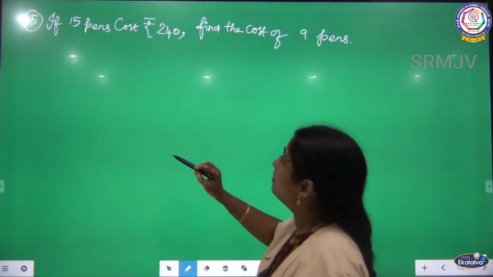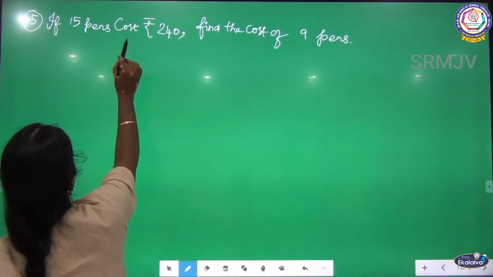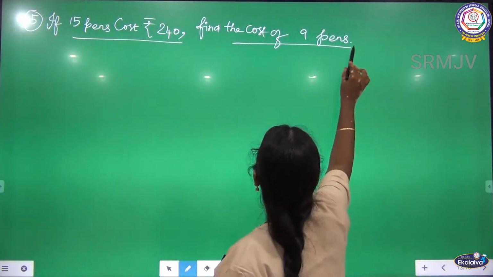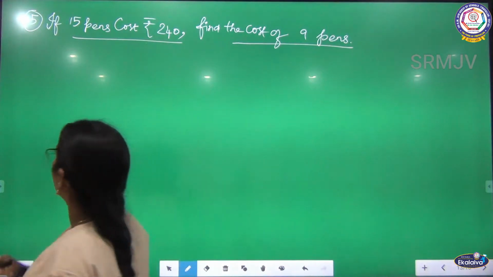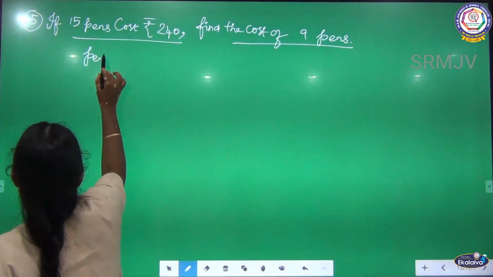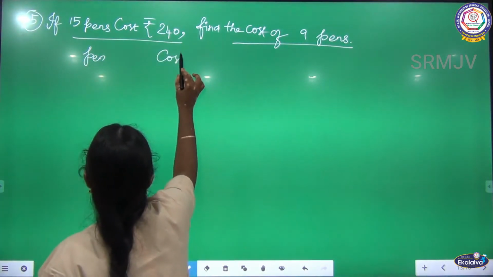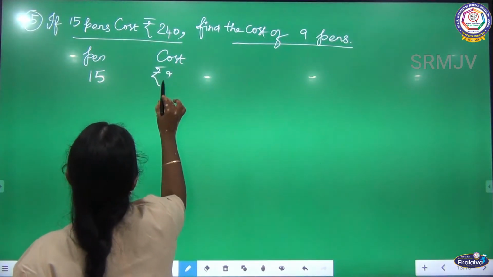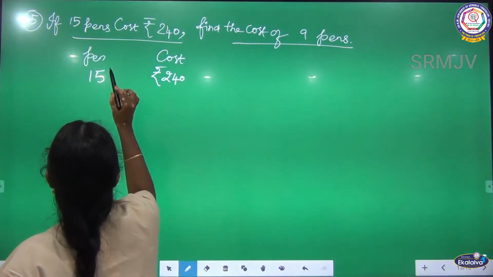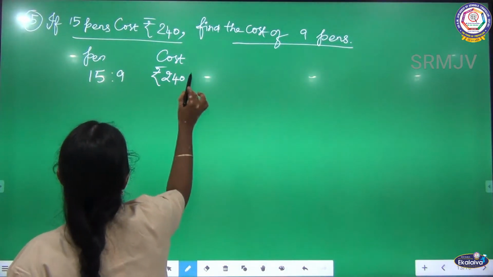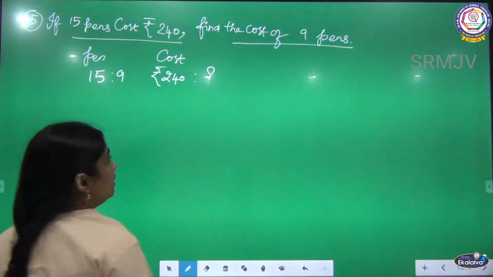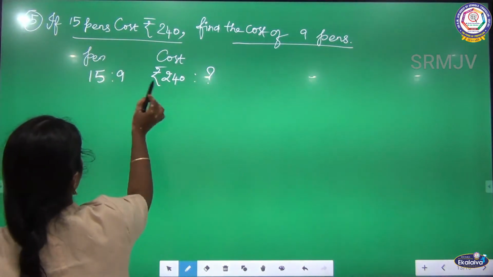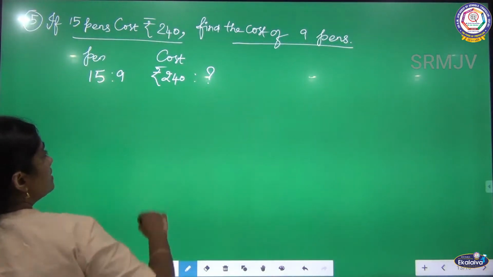Listen, if 15 pens cost rupees 240, find the cost of 9 pens. Okay, pens as well as cost. 15 pens cost rupees 240. I am going to find out how much 9 pens cost. Can you clear this? 15 pens cost 240. Then 9 means how much?